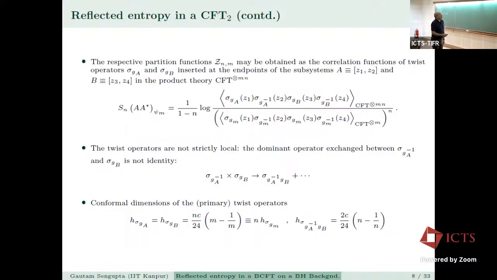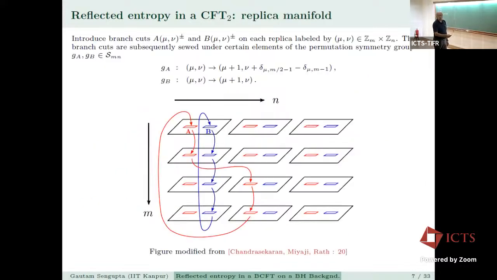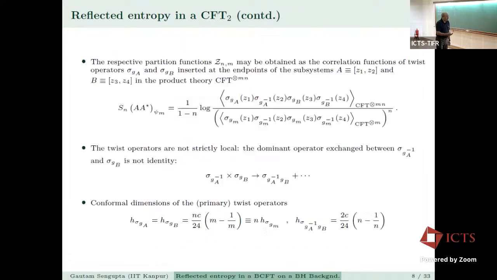The respective partition functions can now be obtained in a standard way as the correlation functions of twist operators, with sigma_gA and sigma_gB inserted at the endpoints of the subsystems A and B, which are disjoint subsystems, and the Renyi reflected entropy can be expressed in terms of these twist correlators, which is fairly standard. But here the twist operators are slightly different in the sense that they are not strictly local, because as you can see the A sewing is very different from the B sewing. The A sewing pattern is repeated across the array. And these are the conformal dimensions of the primary twist operators.